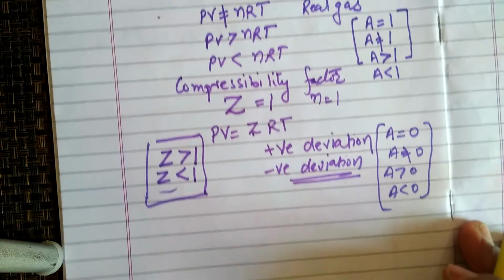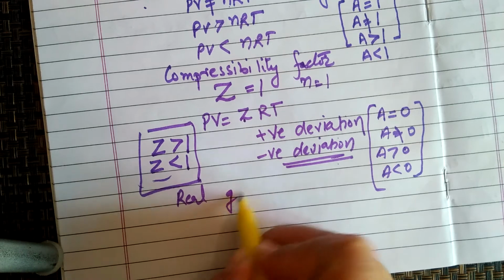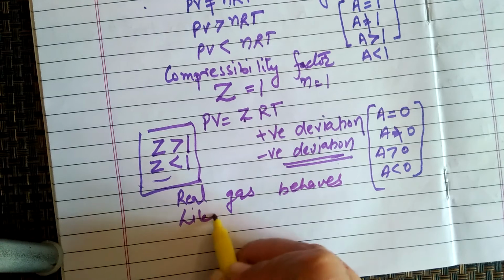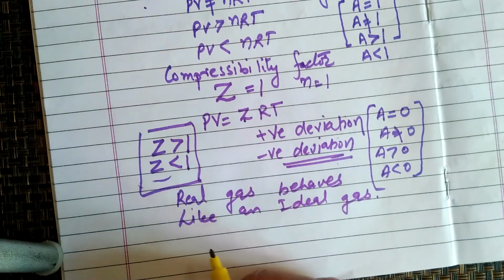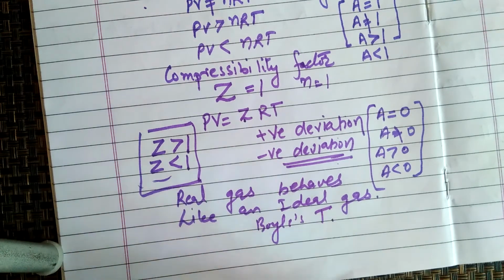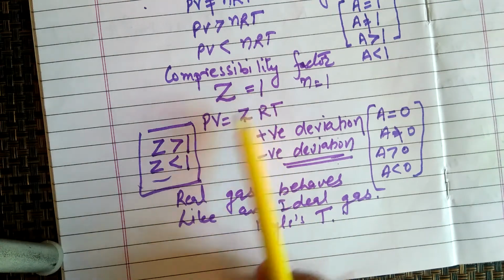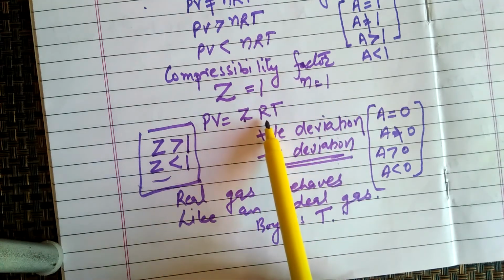So for this compressibility factor, when the real gas behaves like an ideal gas, that is named Boyle's temperature. Boyle's temperature is the temperature where your real gas behaves like an ideal gas. Means Z will become equal to 1. So PV will become equal to nRT. If n is equal to 1, PV will become equal to RT.